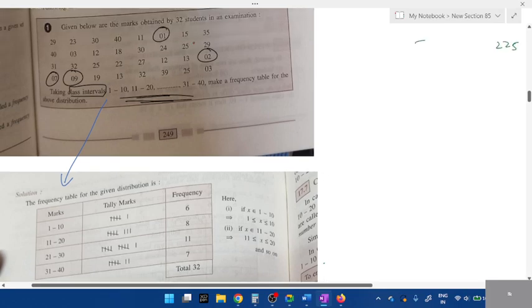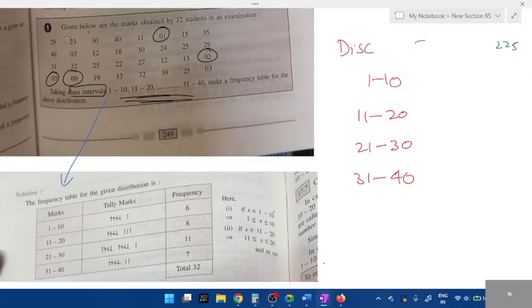Next, look at these two. If I write 1 to 10, first tally marks. What do you mean by tally marks? How many numbers are there in total? So 1 to 10 is given, 11 to 20, 21 to 30, 31 to 40. See, ignore this calculation. I'll tell you later. Now, if I take 1 to 10, after 10 there is 11. Is it continuous or discontinuous? This 10 is not continued. So what do you call it? Discontinuous. These are known as discontinuous.